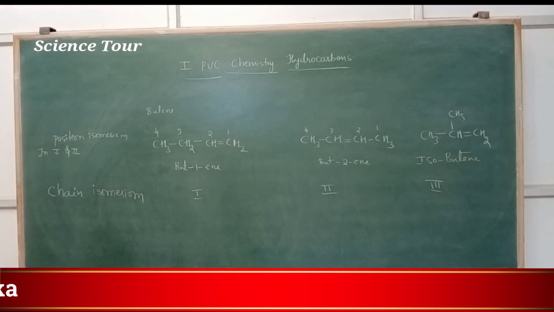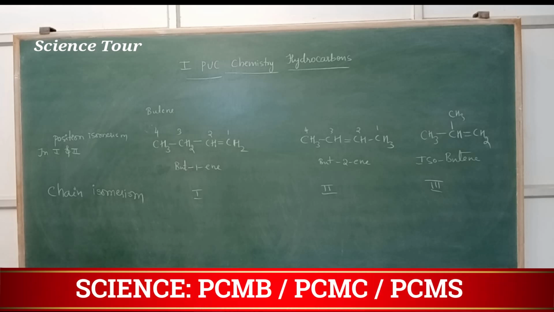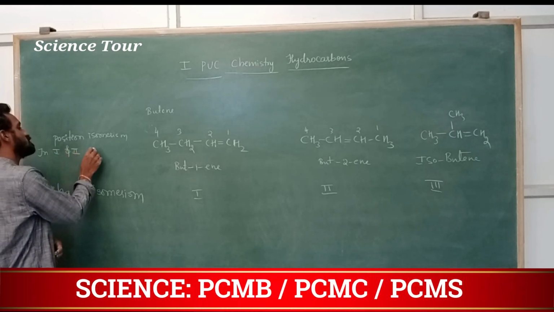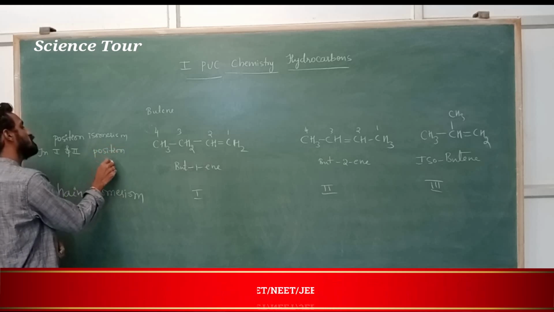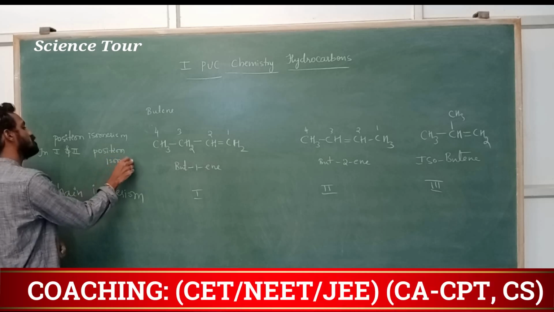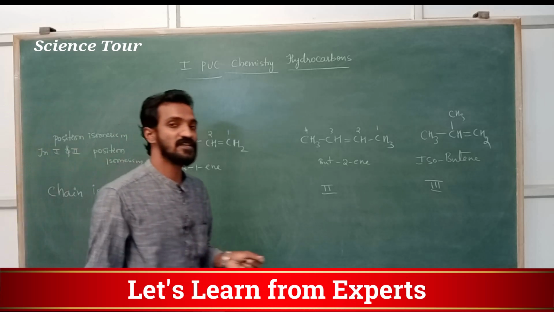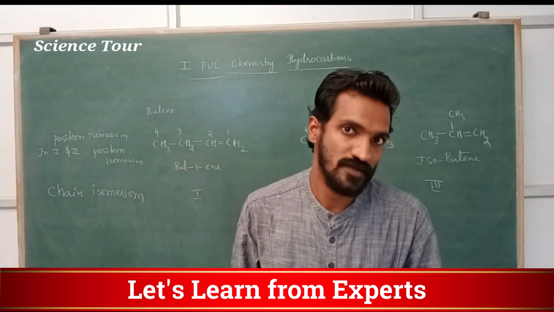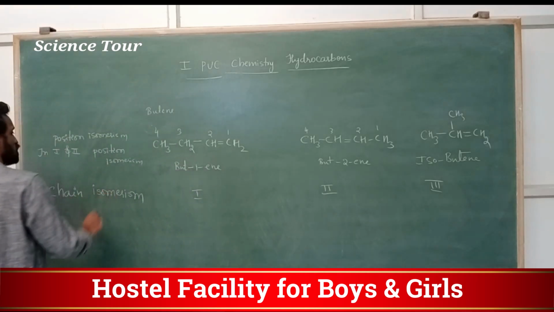Okay, my dear students. So position differs. Double bond position differs. So first and second structure is called position isomerism, because double bond position differs. Okay, my dear students, next chain isomerism.